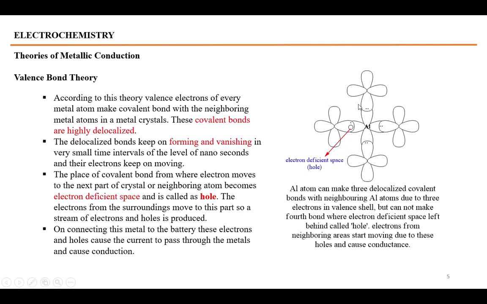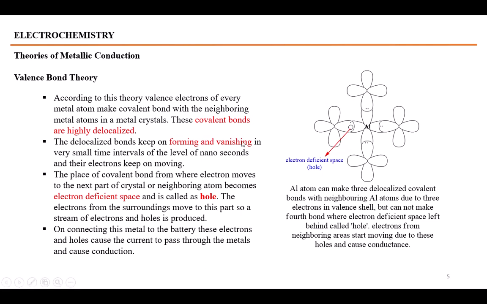in the whole crystal. Thus movement of electrons starts, and whenever the two ends of a metal are attached to a battery, this movement of electrons causes the conduction of current. Electron deficient spaces, holes, and the electrons moving to those holes cause the electrons to pass through the metal, and these electrons make metals conductors.